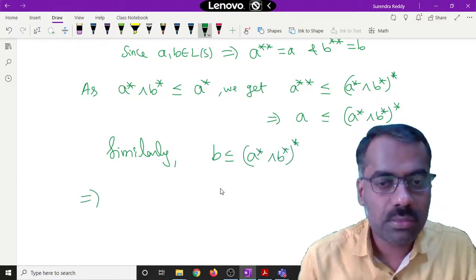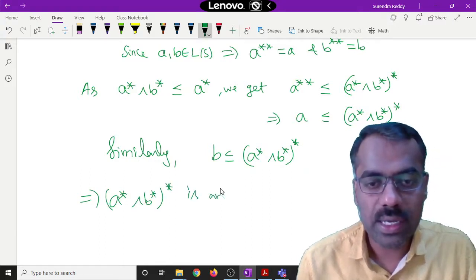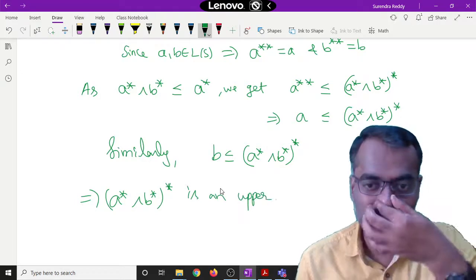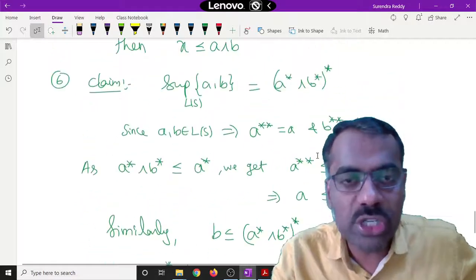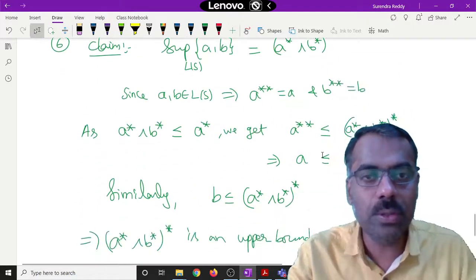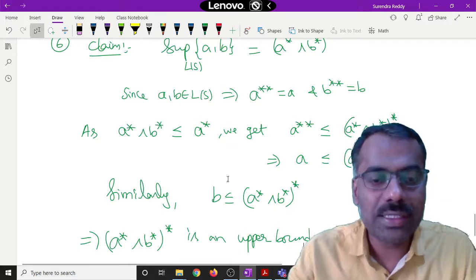That shows that the element we are talking about is an upper bound. Now to show that it is the supremum, what do we have to do? Take any upper bound, then show that this is the least one.